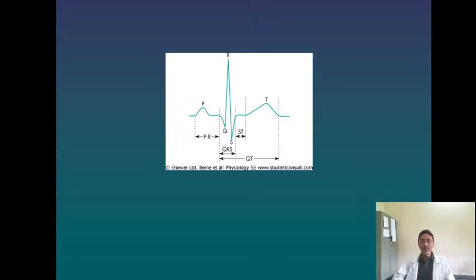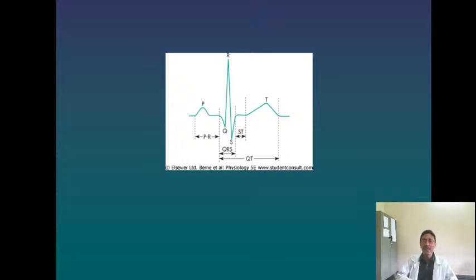Okay, now let us go back to our ECG part 2. Yesterday I talked about the definition of the ECG, what the record is, how the electrical currents are recorded by the electrodes, the different leads, the chest leads, unipolar and bipolar leads, and I briefly introduced the waves in the ECG.